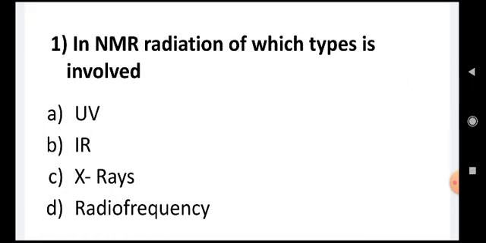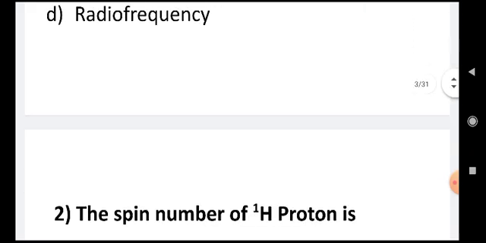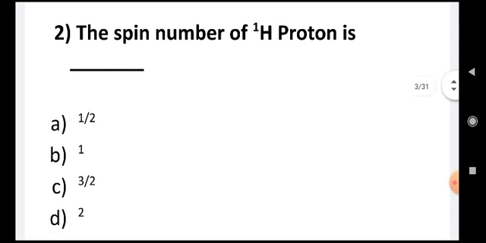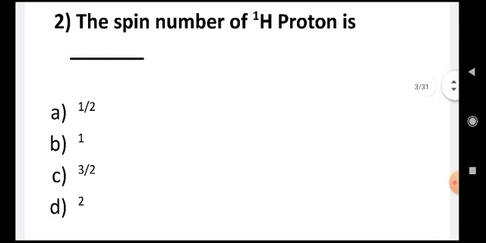In NMR, radiation of which types are absorbed? UV, IR, X-ray, radio frequency. It is the radio frequency radiations which are absorbed. The spin number of 1H proton is: half, 1, 3 by 2, 2. The answer is half.